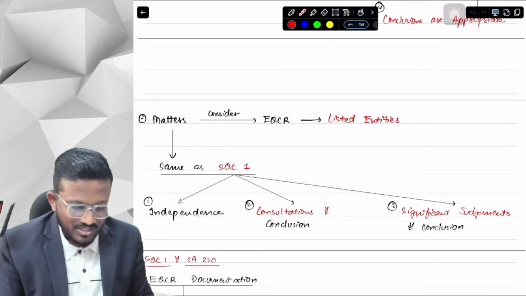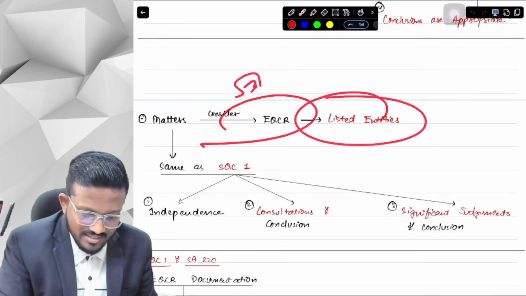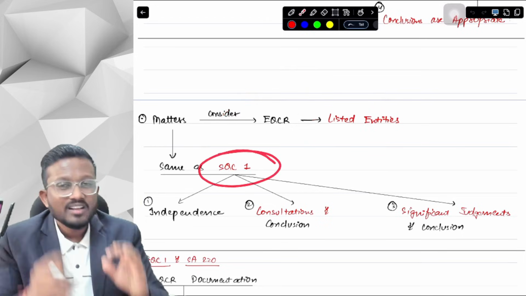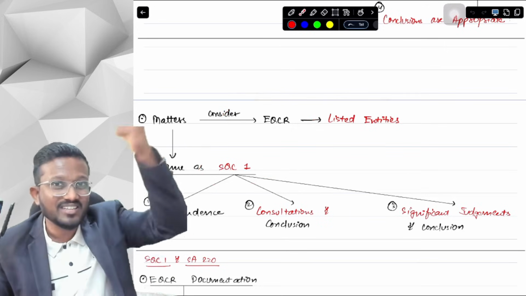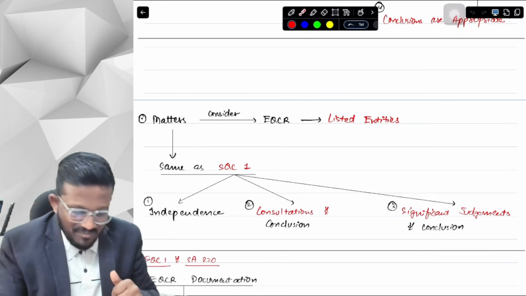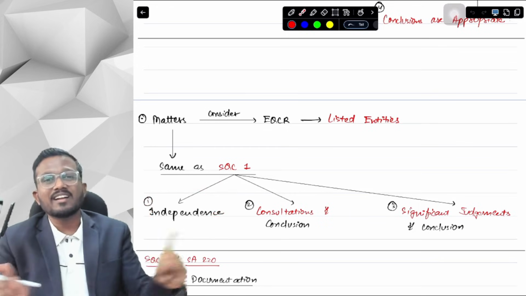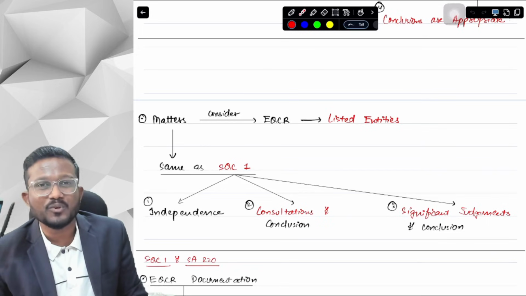Okay, yes sir. So we are talking about matters which need to be considered by EQCR in listed entities, and this is as per SA 220. These are all matters that we have already discussed in SQC1. The first and foremost matter, the most important matter that EQCR needs to consider, that we have discussed in SQC1 as well, was independence, whether the engagement team is independent or not. Because if the engagement team is not independent, then there is no purpose of doing EQCR. Then there is no use of doing EQCR.